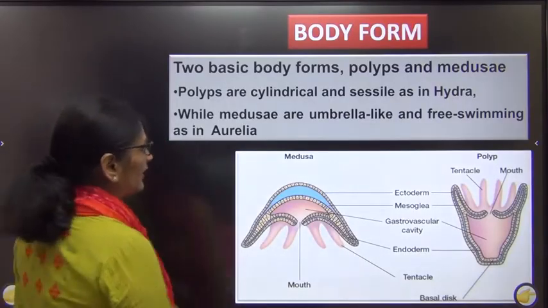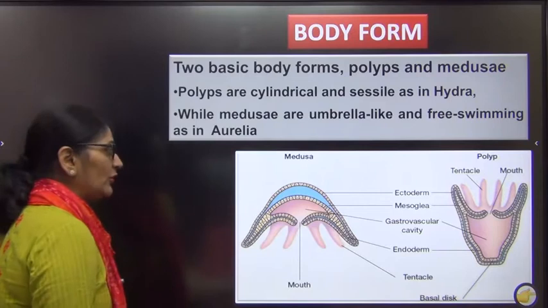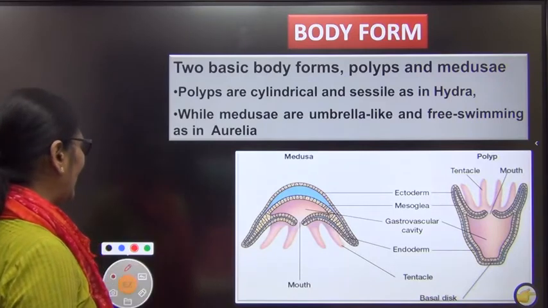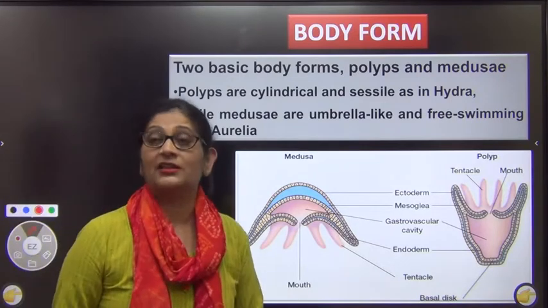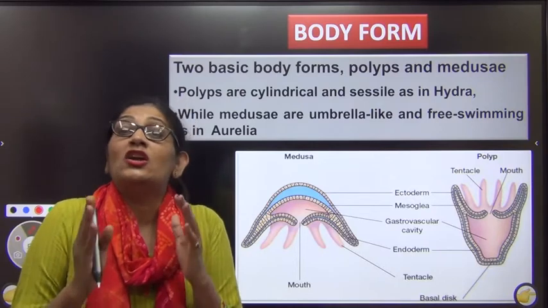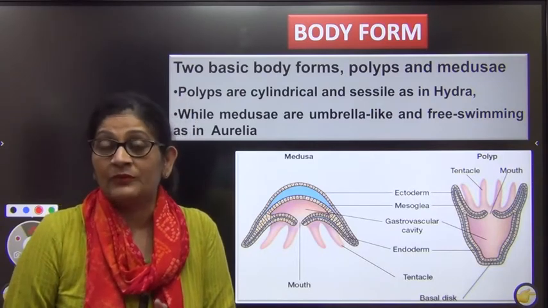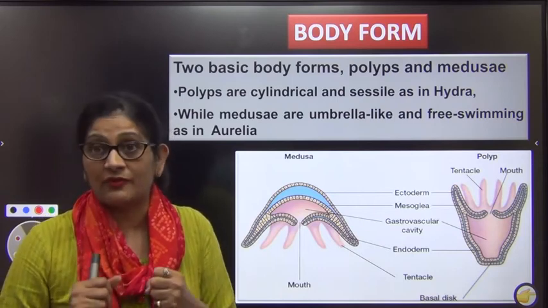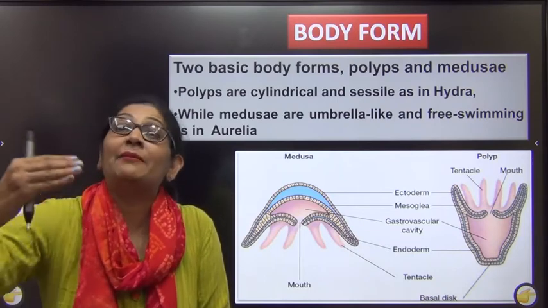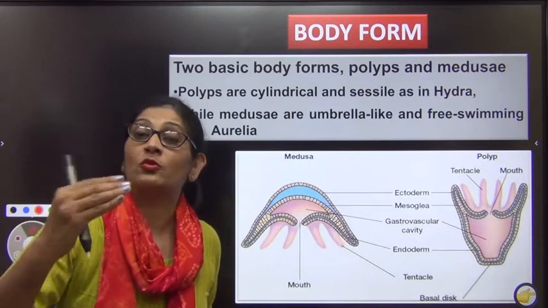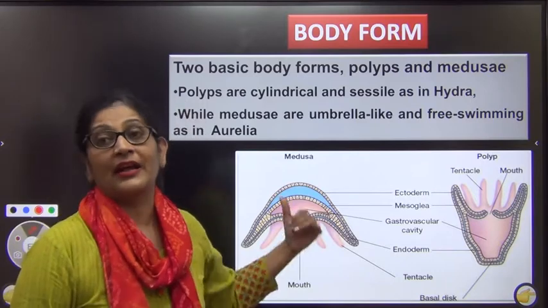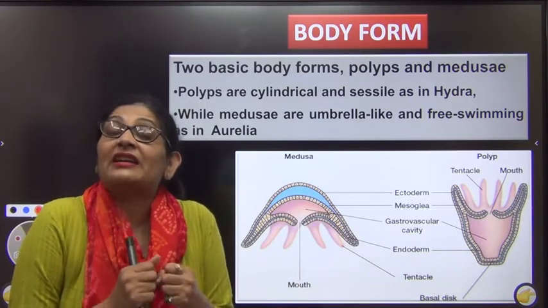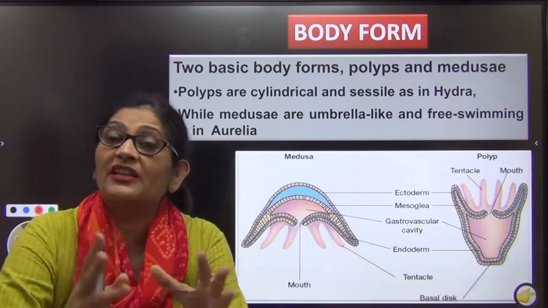Now if you go to the body form, I told you in case of poriferans, being an animal they were sessile. मैंने कहा था poriferans animal है लेकिन body non-motile यानी कि sessile है. Animals are actually meant to be motile. The first type of animal which made an attempt to be motile, जो अपने आप को motile बनाने की कोशिश किया, that was coelenterate. But they were a little hesitant. भाई एक बार में they did not become motile.